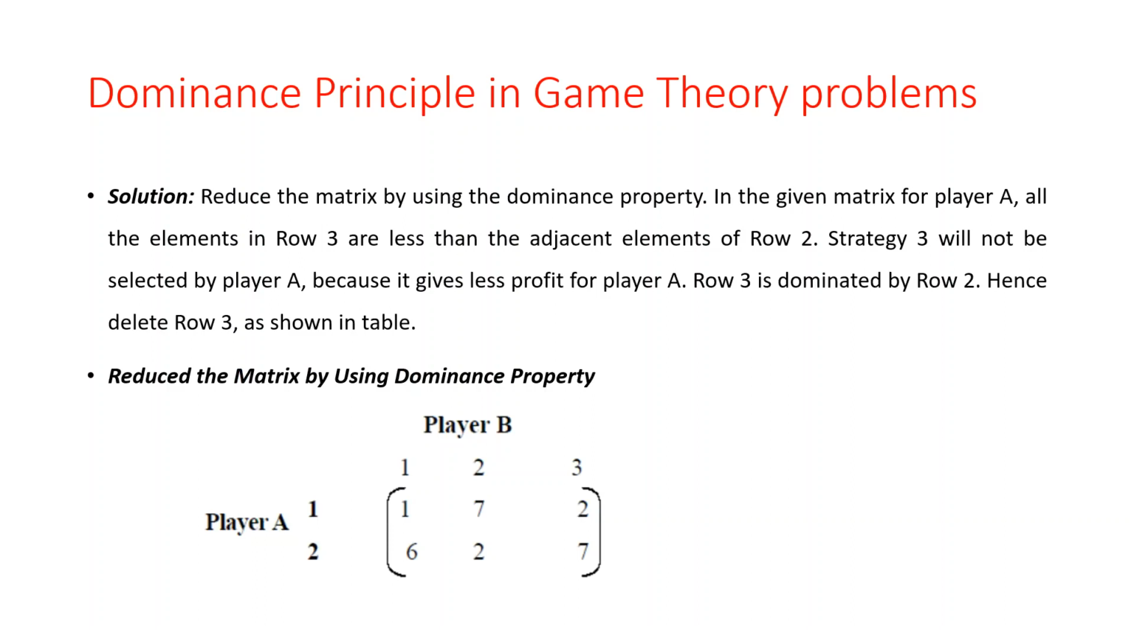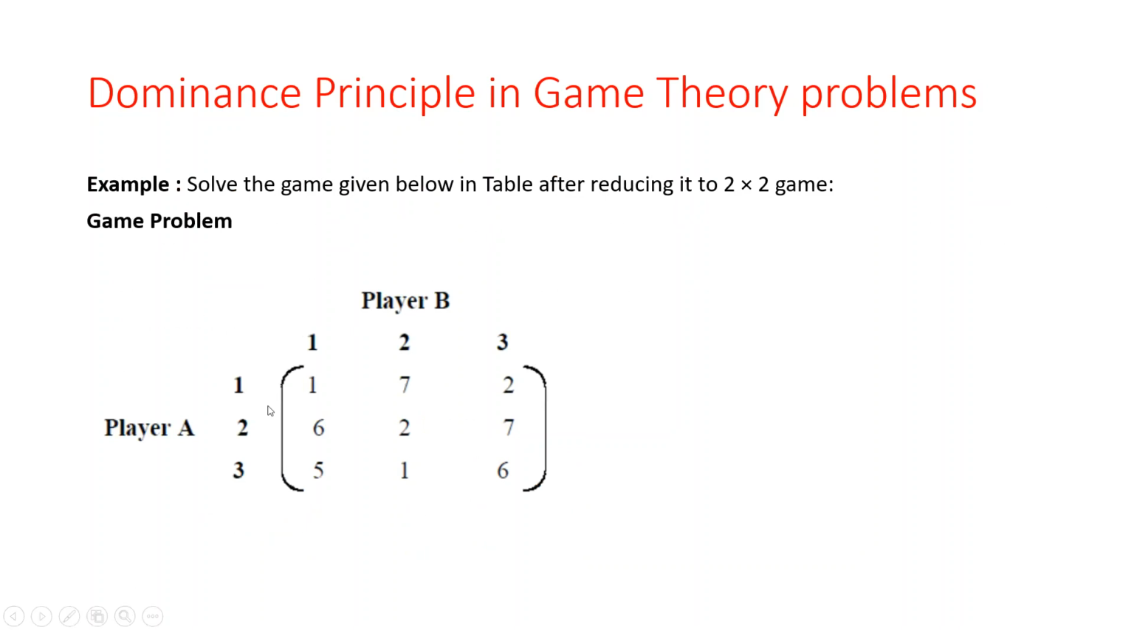So in the given matrix for player A, all the elements in row 3 are less than the adjacent elements of row 2. Okay, so here we are applying the first rule for rows. See here, in the given matrix for player A, all the elements in row 3 are less than the adjacent elements of row 2. If we compare 5 and 6, 5 is the lesser value. Comparing 2 and 1, 1 is the lesser. Comparing 7 and 6, 6 is the lesser value. So here, all the row 3 values are less than the row 2 values.